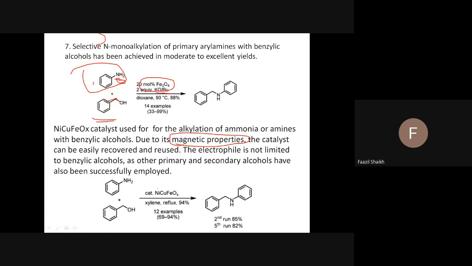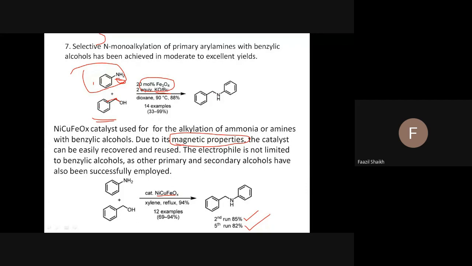But here, due to the magnetic property, we just remove it using a magnet, and we can reuse it. If we use the catalyst a second time, the yield decreases like this, and up to the third, fourth, fifth time the yield is very nice, 82% with the catalyst.